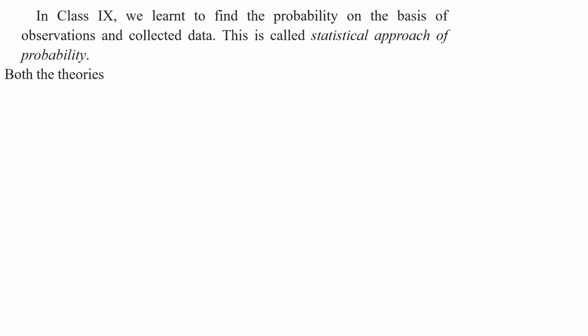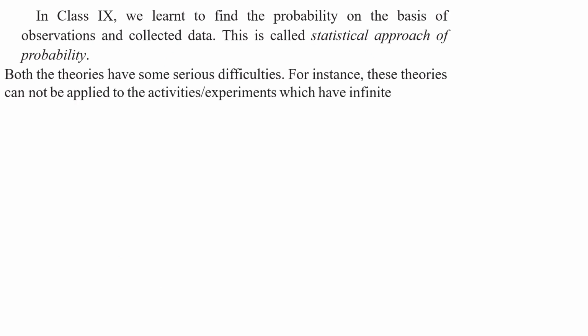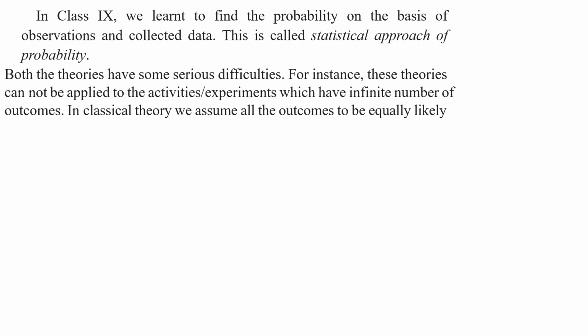Right. Both the theories have some serious difficulties. For instance, these theories cannot be applied to activities or experiments which have an infinite number of outcomes. In classical theory, we assume all the outcomes to be equally likely. Yes or no, children?